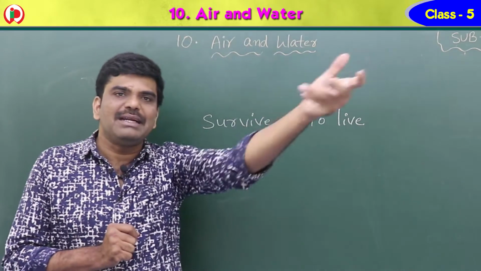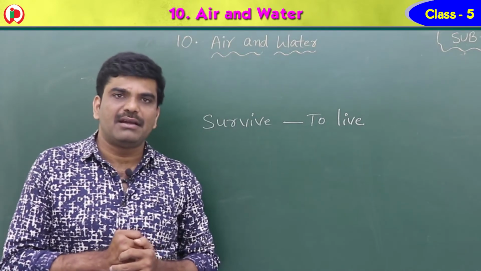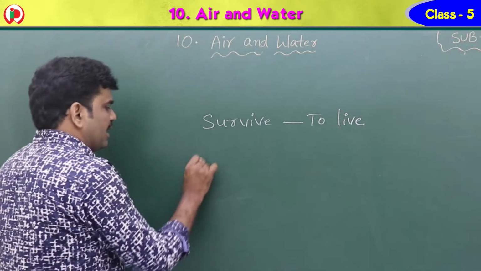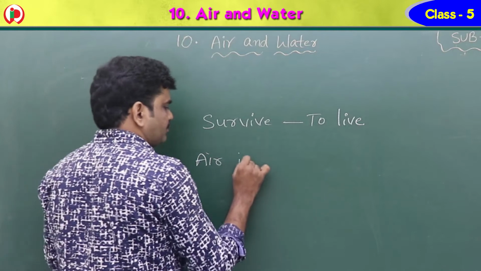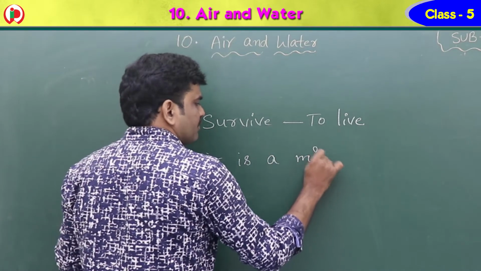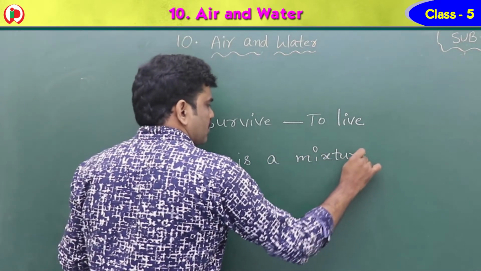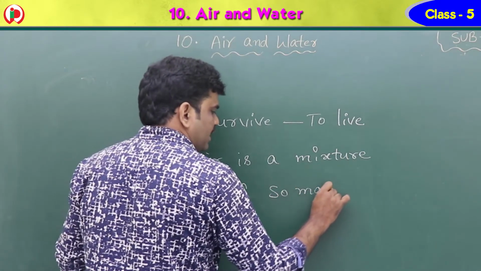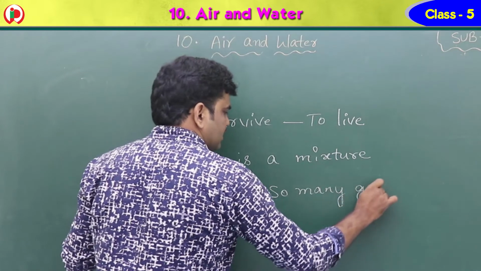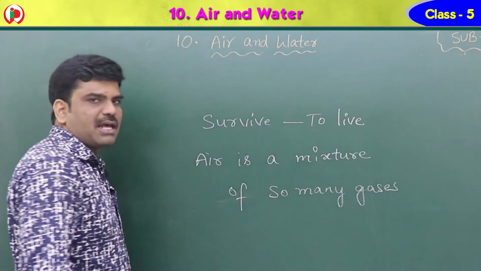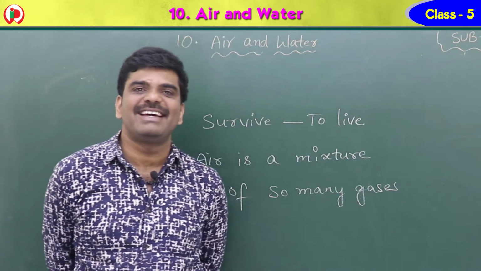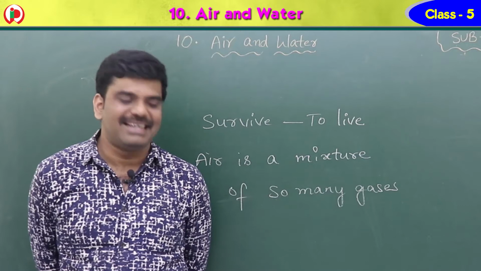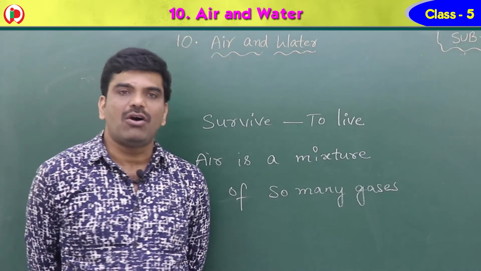So what do we take from the air? Air is a mixture of so many gases. For our survival, which gas is required, children? For each and every cell, in order to live, which gas is required?